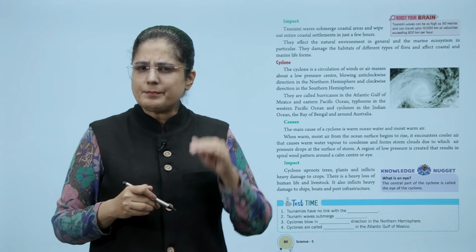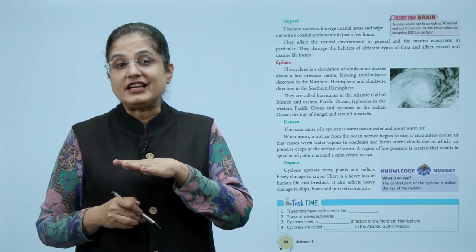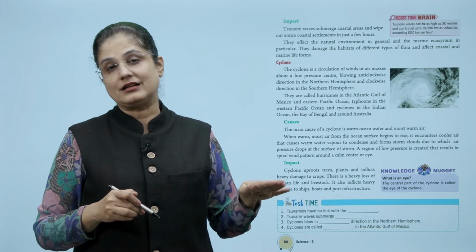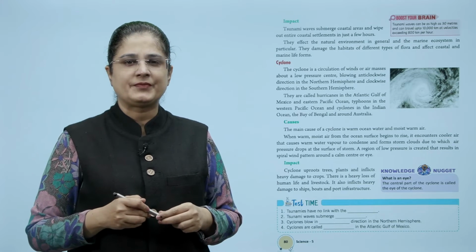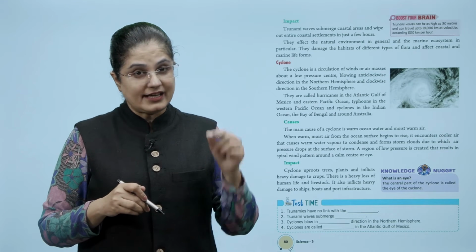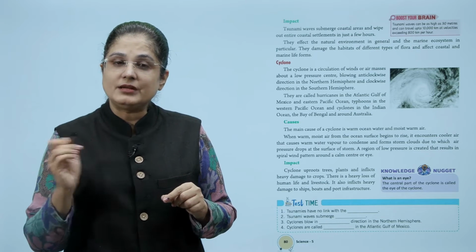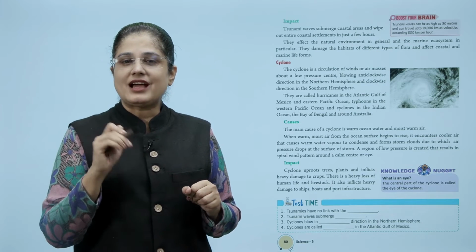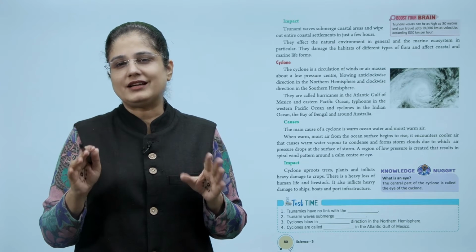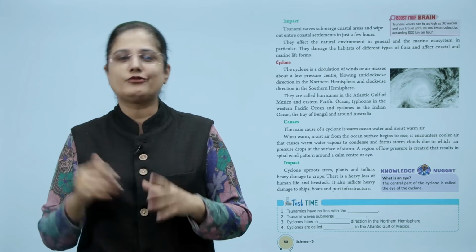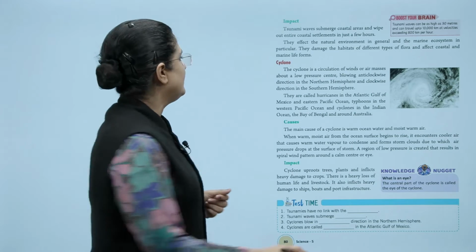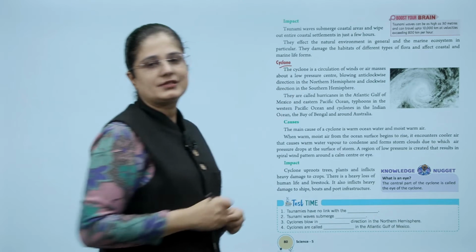Tsunami waves submerge coastal areas and wipe out entire coastal settlements in just a few hours. They affect the natural environment in general and the marine ecosystem in particular. They damage the habitats of different types of flora and affect coastal and marine life forms. We will now look at the cyclones.